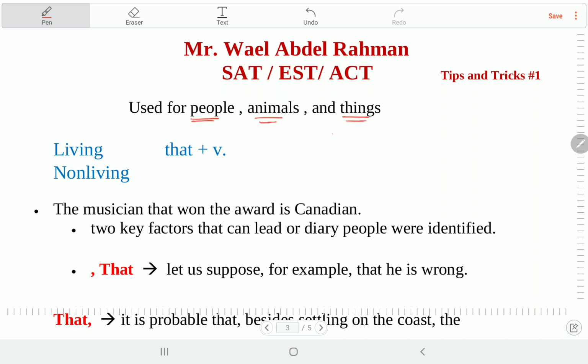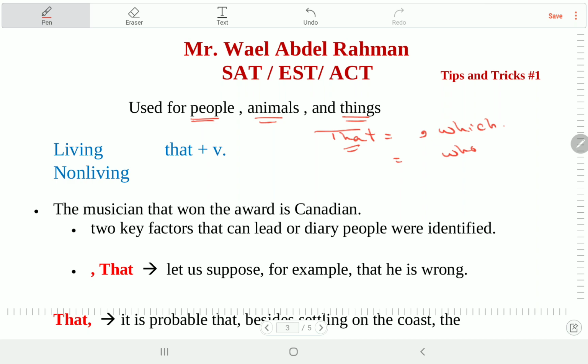So actually that equals comma which, it is the same as comma which. Just remember that. The only difference is that comma which is non-essential. It's bonus information, extra information, معلومة زايدة, ولكن that معلومة مهمة. Who decides that? Writer هو بيكتب. This part is important, حط that. This part is also important, حط comma which. Actually they are the same. Equal مين تاني? Equal who.